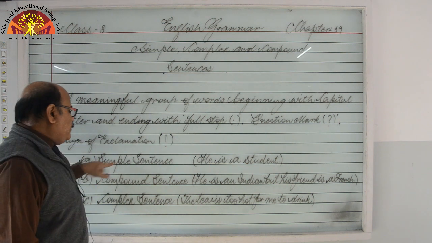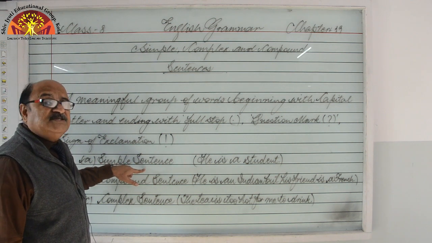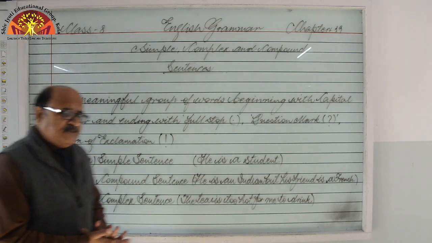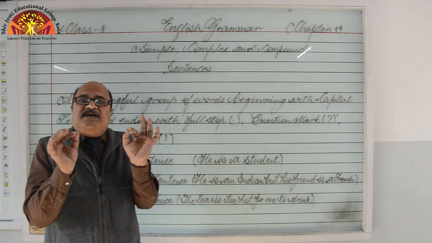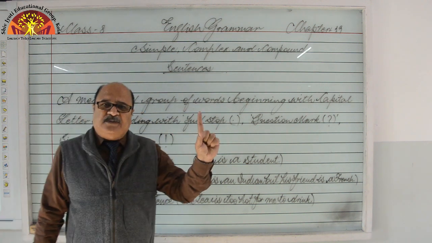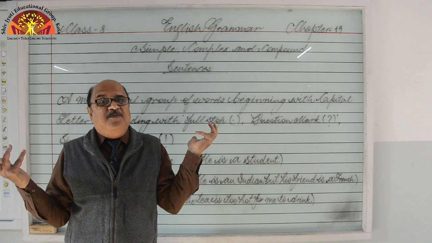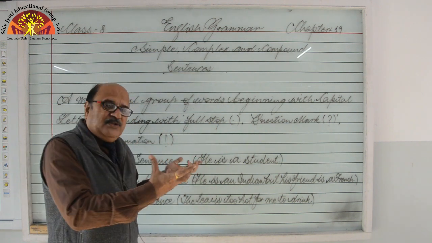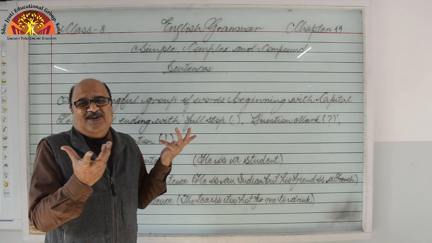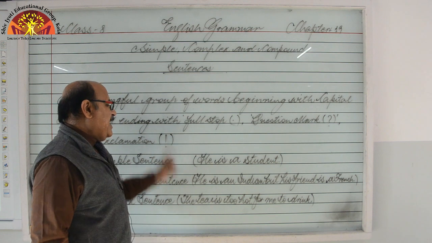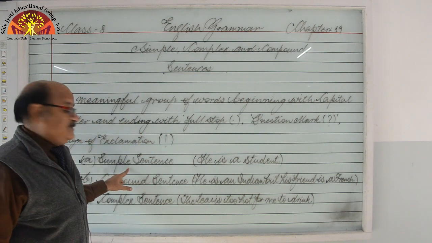First is simple sentence. What? Simple sentence, right, students? What is a simple sentence? A simple sentence is that meaningful group of words that has one subject and one finite verb. Or simply we can say that we may call this simple sentence the main clause also. Single main clause is always known as simple sentence.